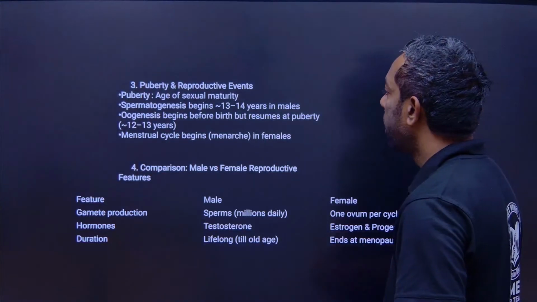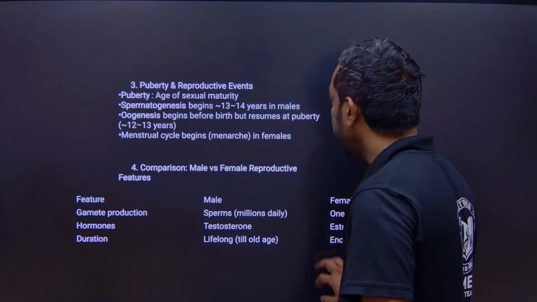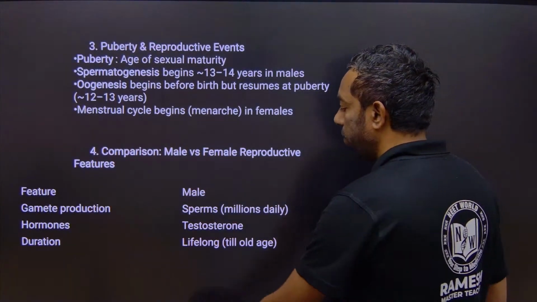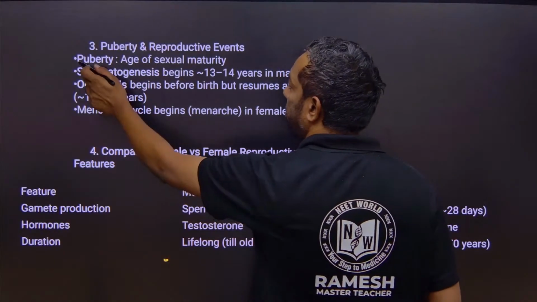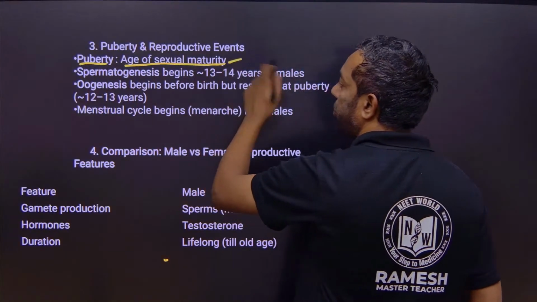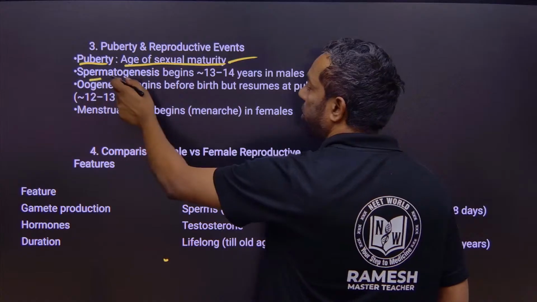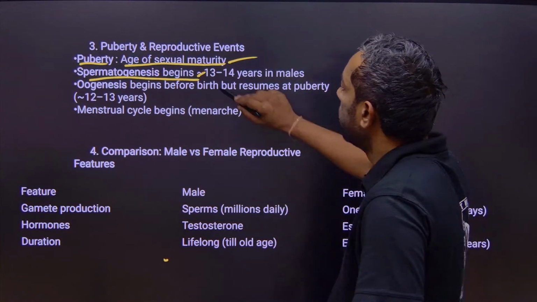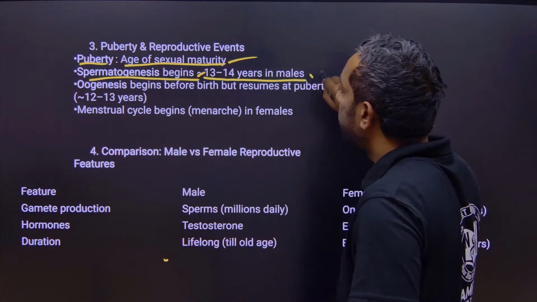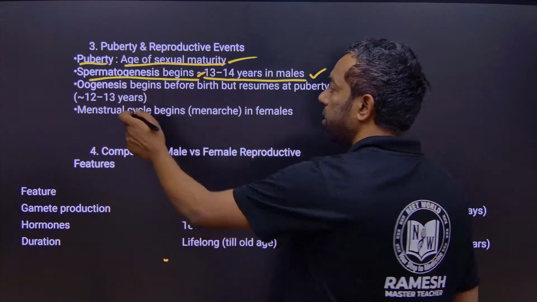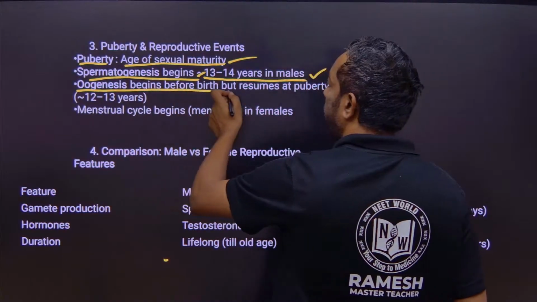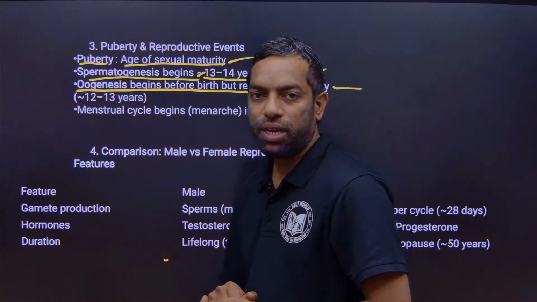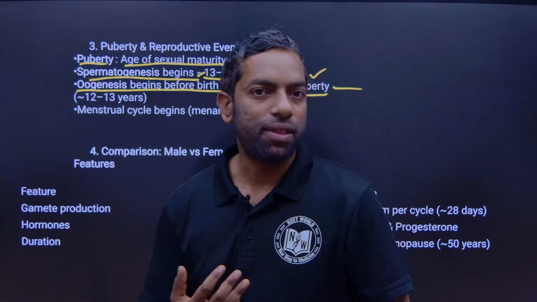Coming to the events in the female reproductive system, puberty is the age of sexual maturity. Spermatogenesis begins at 12 to 13 years in males, but oogenesis begins before birth in the female.